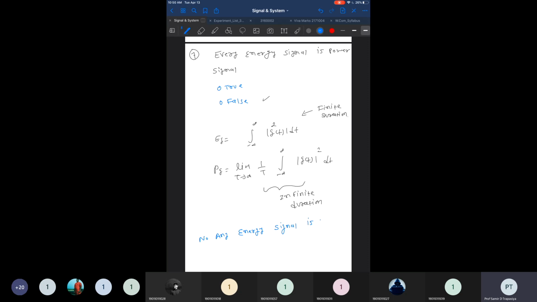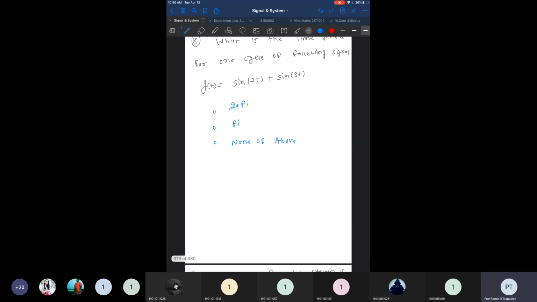So whatever statement is written over here is contradictory to the right statement. So we can say the statement is false. Okay.